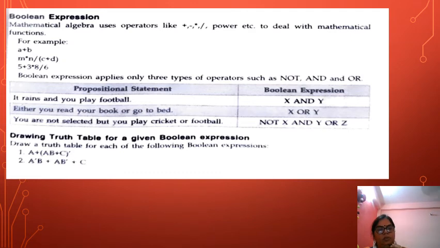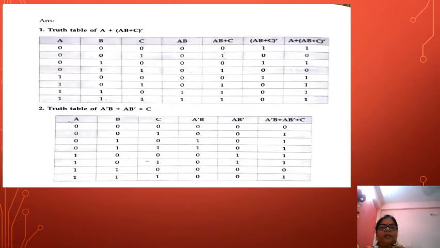Now we will do two examples: drawing of a truth table with the help of Boolean expressions. An expression has been given here. You have to draw a truth table. Okay, there are three variables here: A, B, C. It means you have to take 8 inputs. See how it has been done.